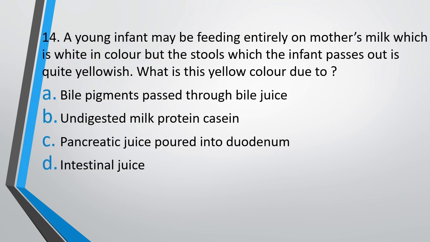Question number 14. A young infant may be feeding entirely on mother's milk, which is white in color, but the stool which the infant passes out is quite yellowish. What is this yellow color due to? Bile pigment passed through the bile juice, undigested milk casein, pancreatic juice poured into duodenum, or intestinal juice. The correct answer is option A, the bile pigments that are passed through the bile juice.